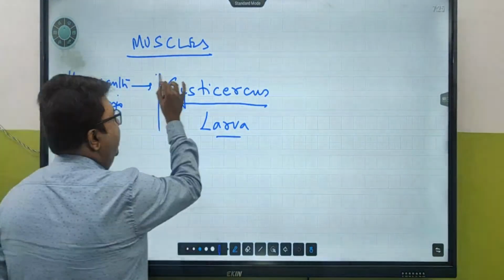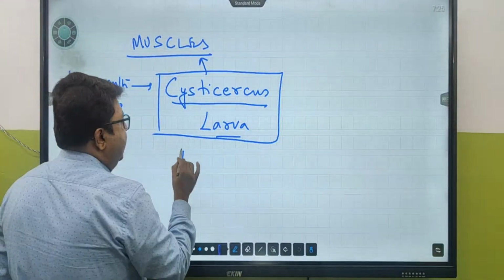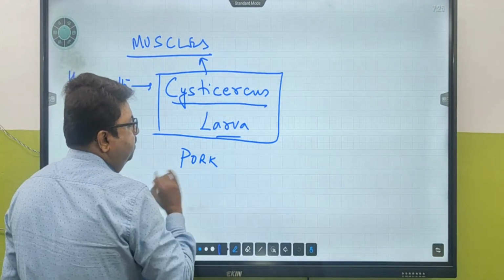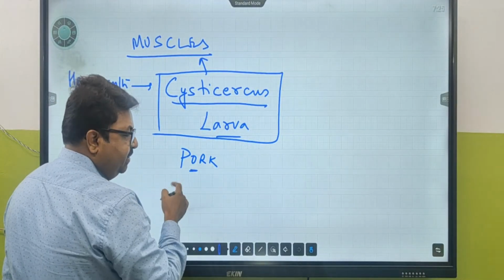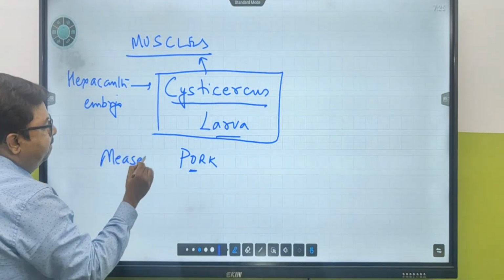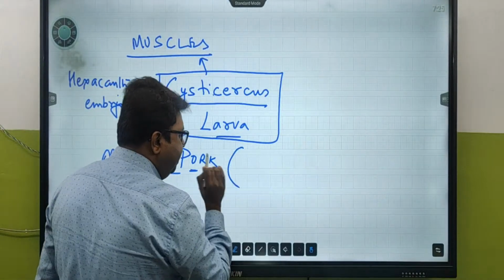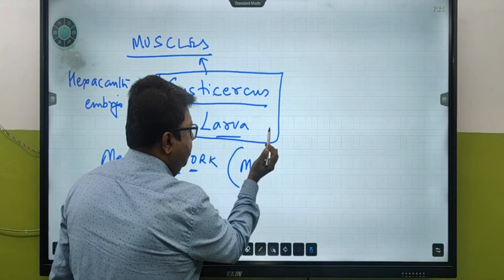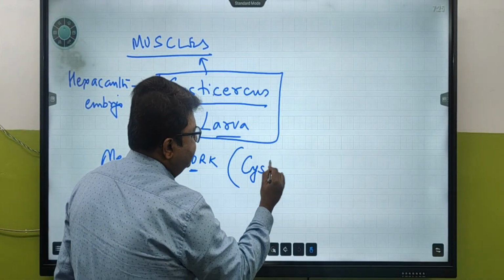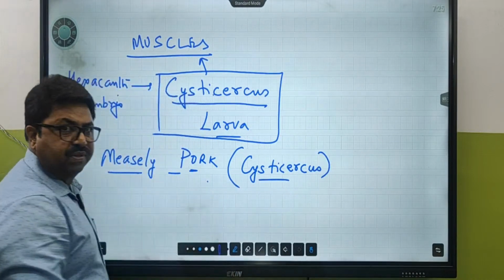This cysticercus larva remains inside the muscles of the pig, and pork, a pig meat which contains this larva, is called measly pork. So that particular meat which contains cysticercus larva is called measly pork. Is this clear? Any issues with this?